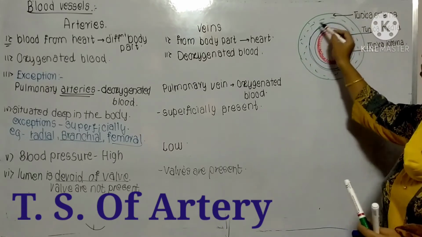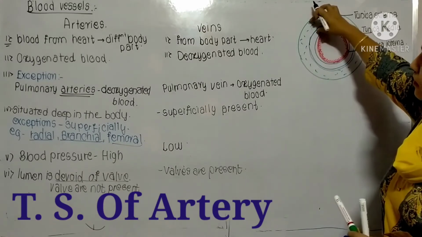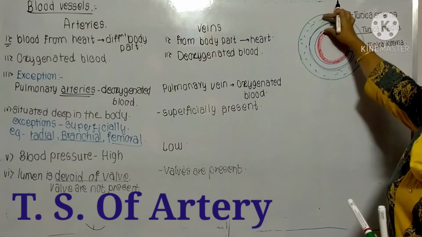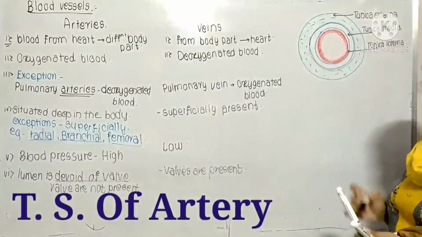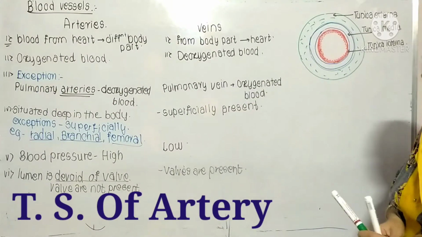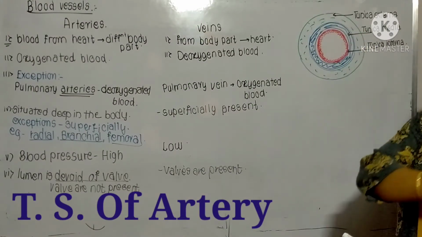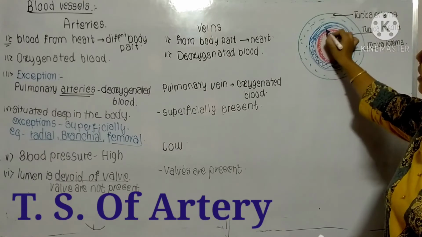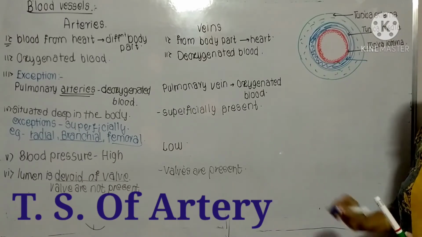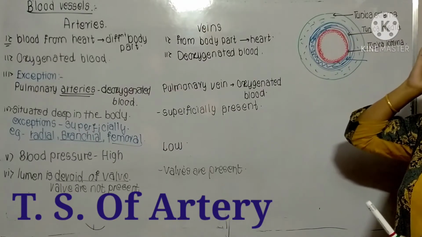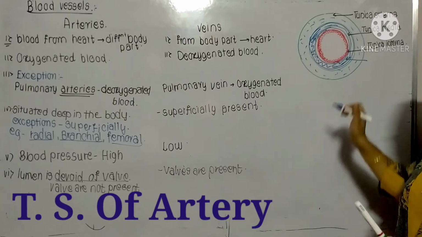Now remember this one, this outermost layer is always thick. It is a thick and tough layer, and it is made up of collagen. Then this middle layer, which is known as the tunica media, is made up of smooth muscle and elastic fibers. That's why arterial pulsation you can see in this layer only, that middle layer, the tunica media.